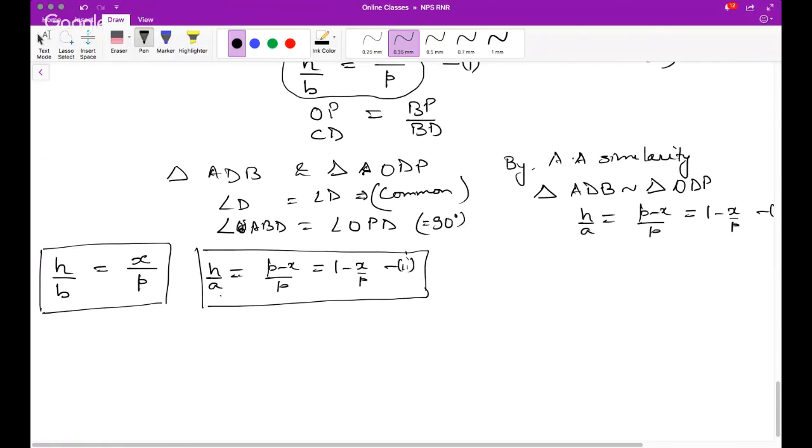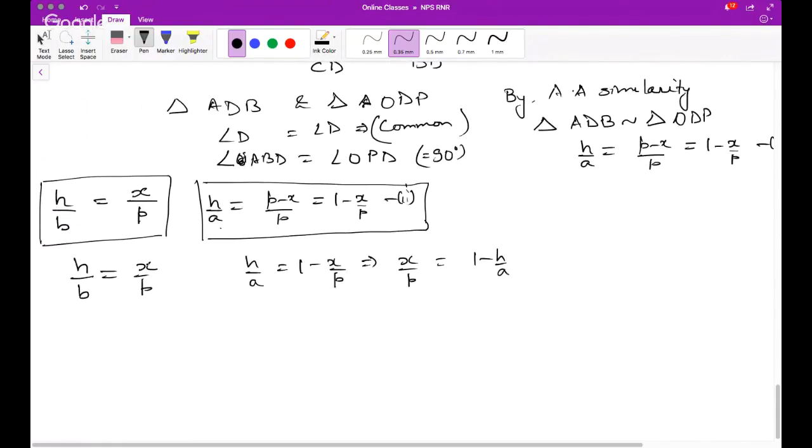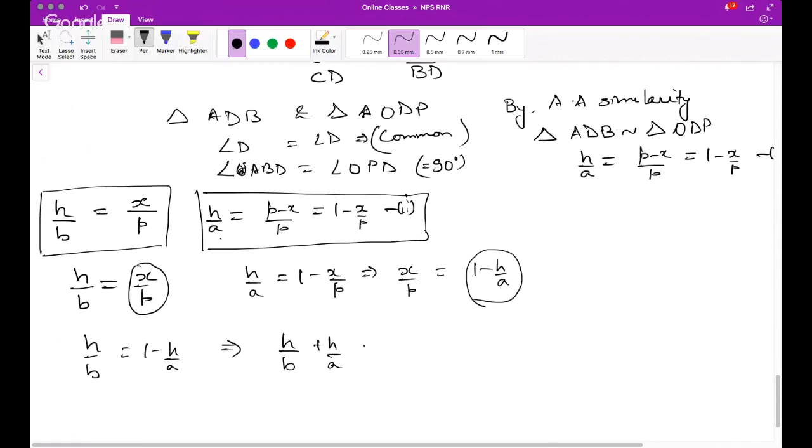So let me simplify. By the first one I say H by B is X by P, and from the second one I can say H by A equals 1 minus X by P. So this implies X by P is nothing but 1 minus H upon A, and then I can replace X by P here by 1 minus H by A. So H by B is equal to 1 minus H by A. This implies H plus H by A equals 1.